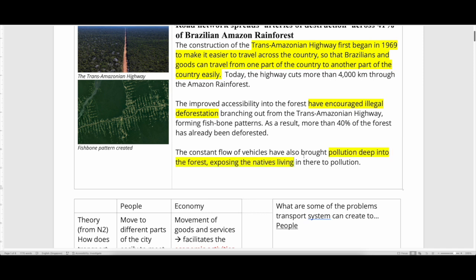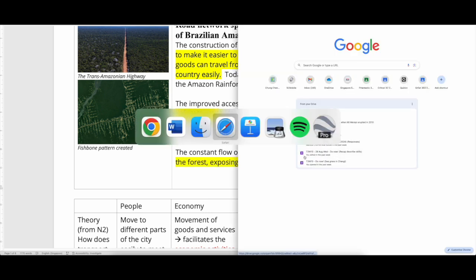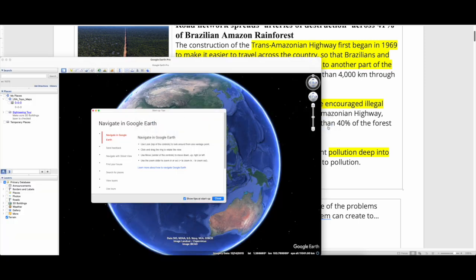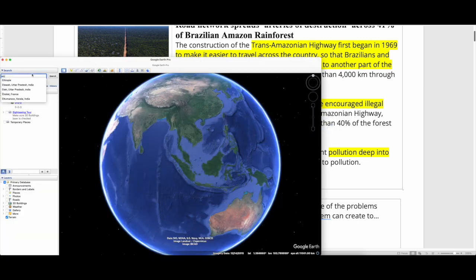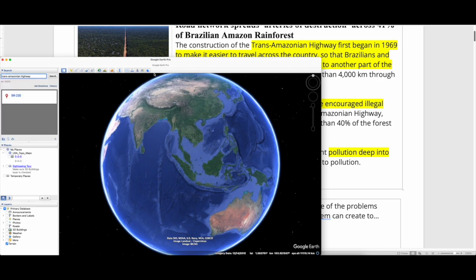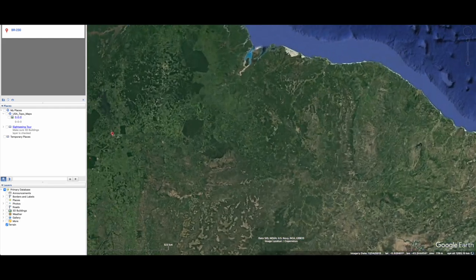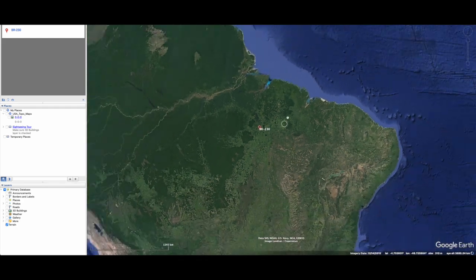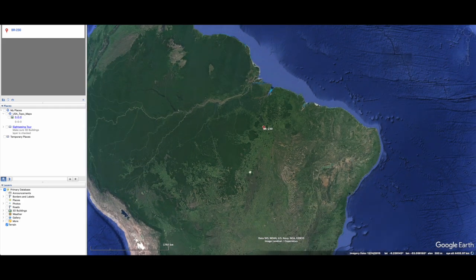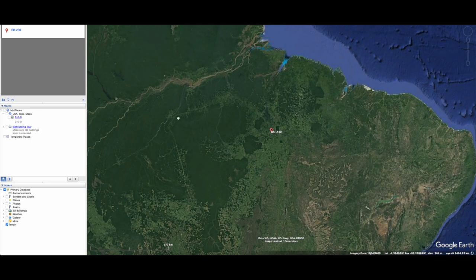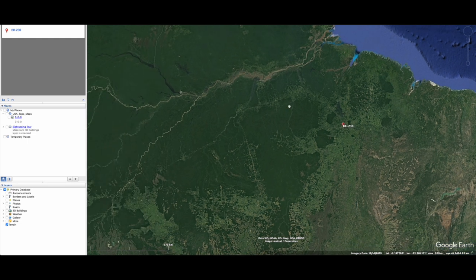If you were to look at the map of the rainforest, let me bring you to the Trans-Amazonian Highway. So this is Brazil. Brazil is over here. This is the Amazon rainforest. Actually, this is a big area. Now I'm not sure you can see this line over here. This is the Trans-Amazonian Highway. It connects one part of Brazil to the other end of Brazil, especially through the dense rainforest.